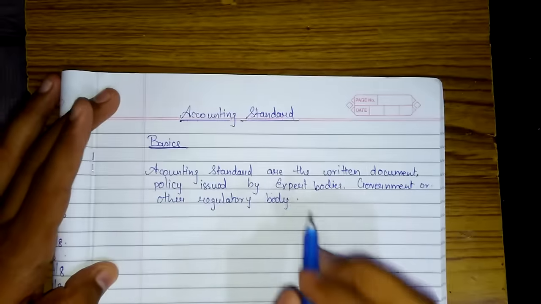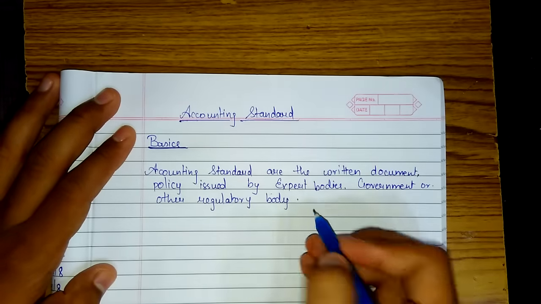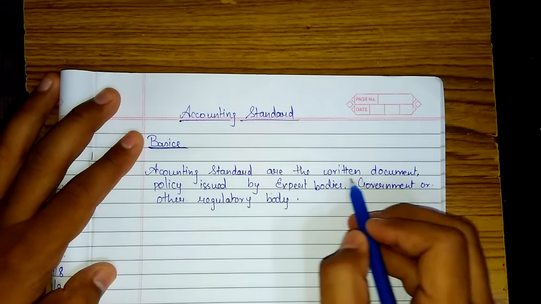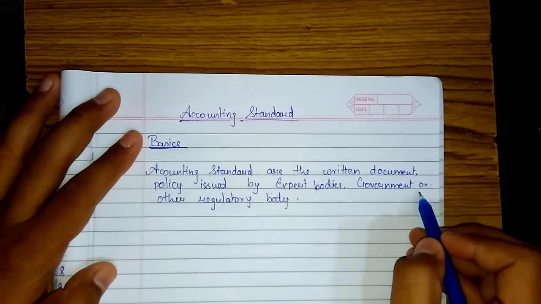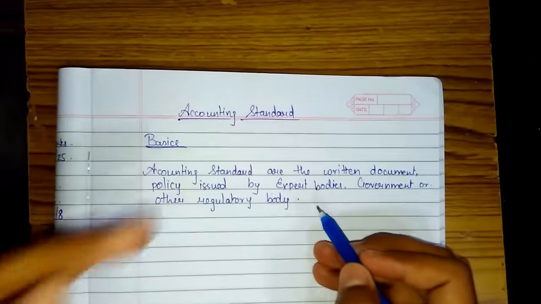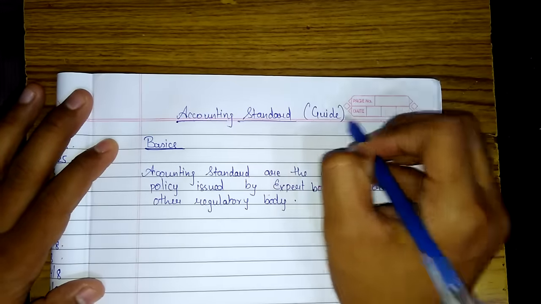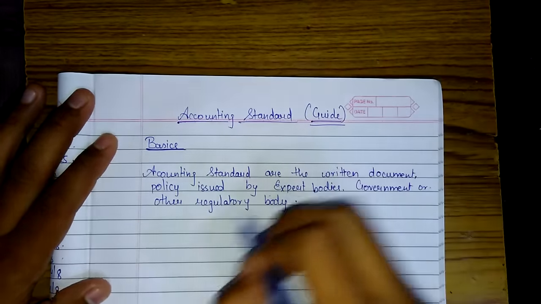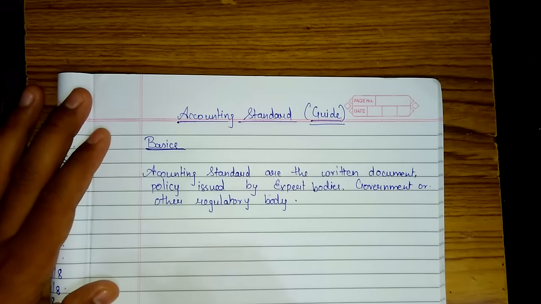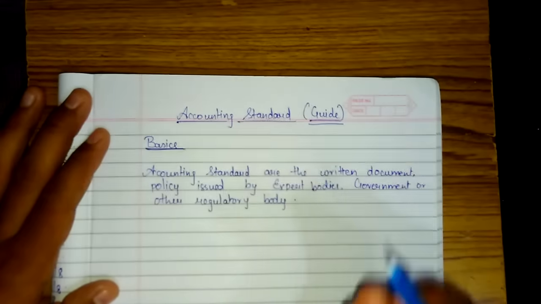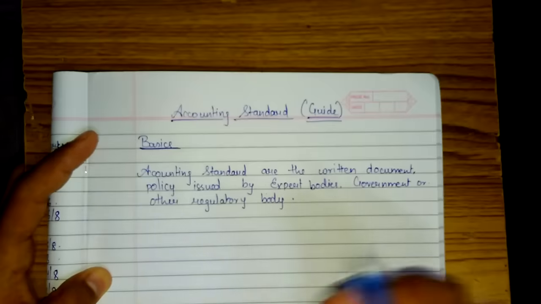So you know what is accounting standard now. We'll read it this much, then more is there, we'll write it later. Accounting standards are written documents, policies issued by expert bodies, government or other recognized body. What does accounting standard do? Accounting standard simply means a guidebook which gives you the direction on how to represent your financial statement, how to measure something, how to present it, and how to treat the transaction or the event.